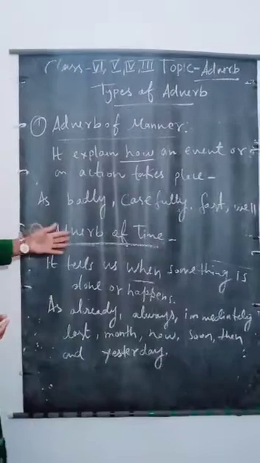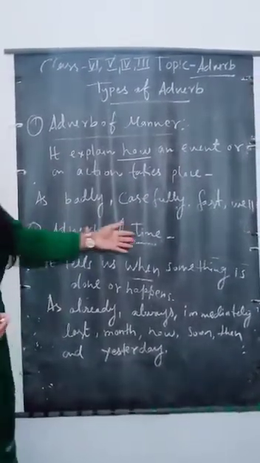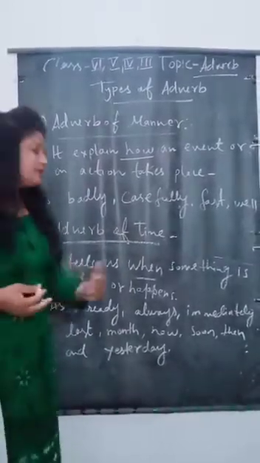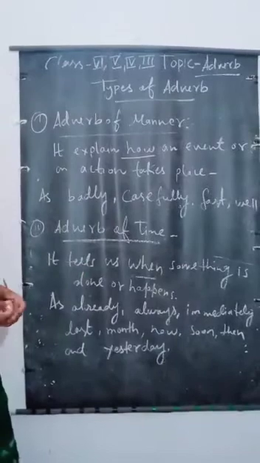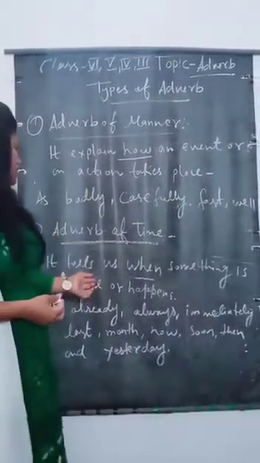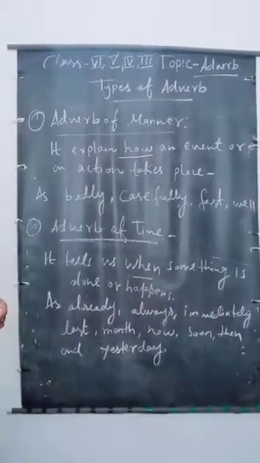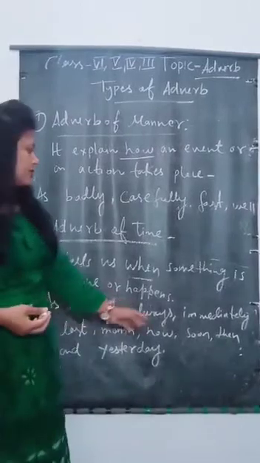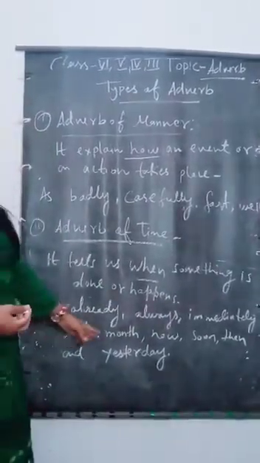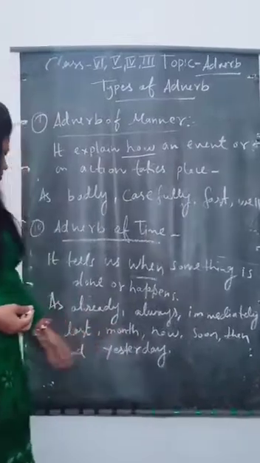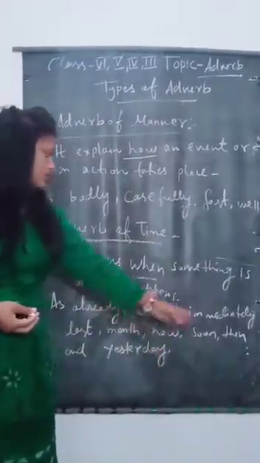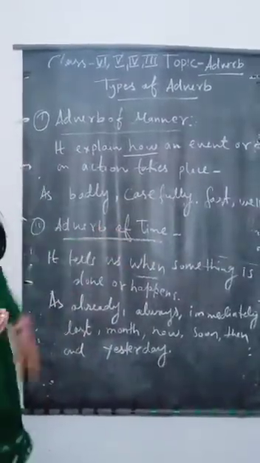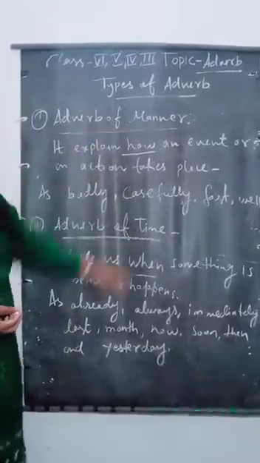Now, adverb of time. It tells us when something is done or happens. For example: already, always, immediately, last month, now, soon, then, and yesterday. These are the examples of adverb of time, and these are the examples of adverb of manner.